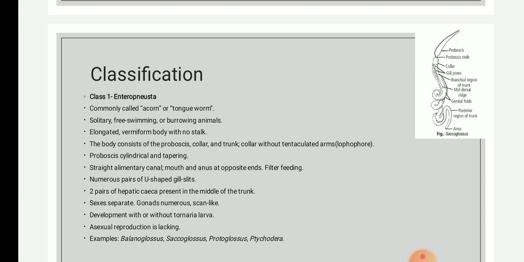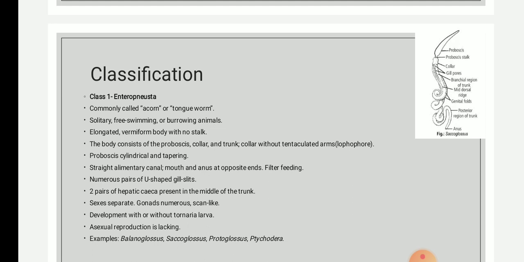They are marine. They are free living or burrowing type. They are solitary, that is they are found individually. The body has three regions, namely proboscis, collar and trunk. The alimentary canal is straight, with a mouth and anus placed at the opposite ends. Gill slits are many pairs, sexes are separate, gonads are numerous.